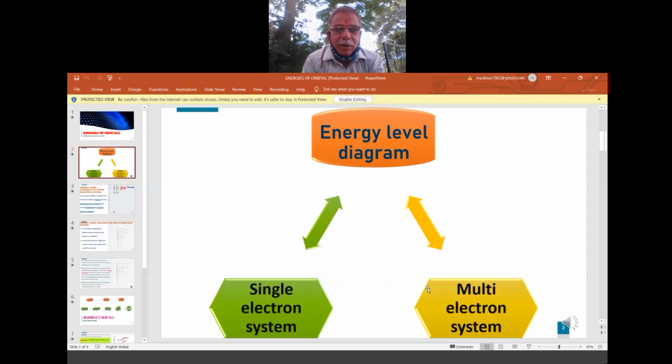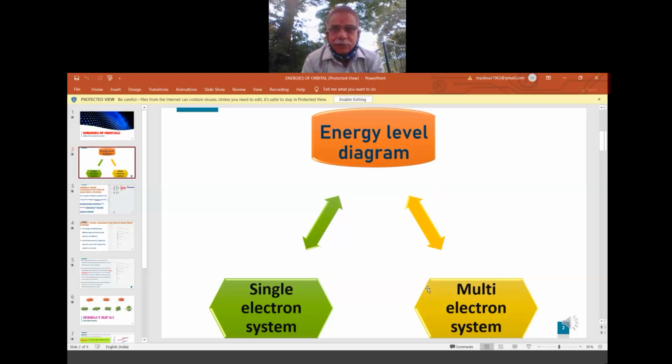Now, can you give me one more example where a single electron is there? It is helium 1 plus. What is meant by helium 1 plus? It means it has lost one electron. In helium there are two electrons. If helium loses one electron, it becomes helium 1 plus.